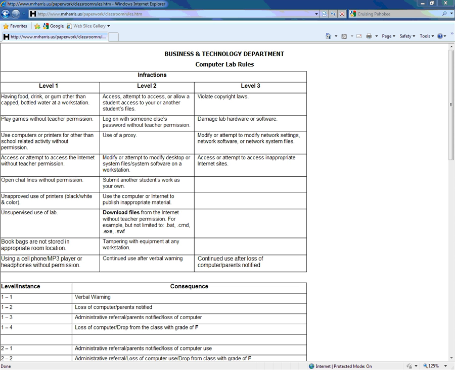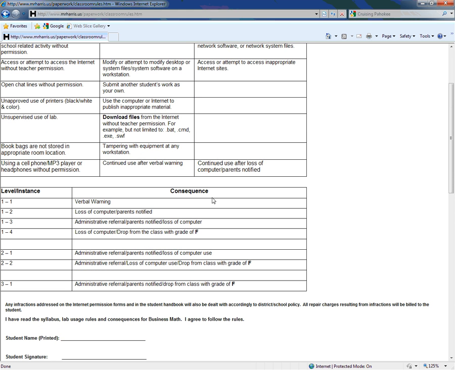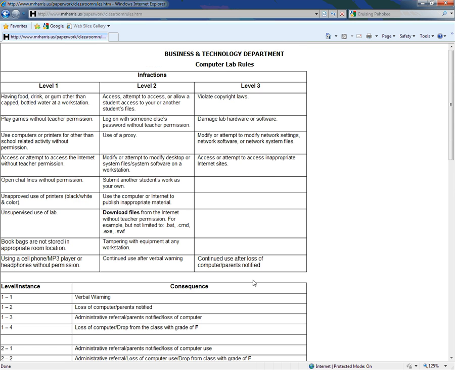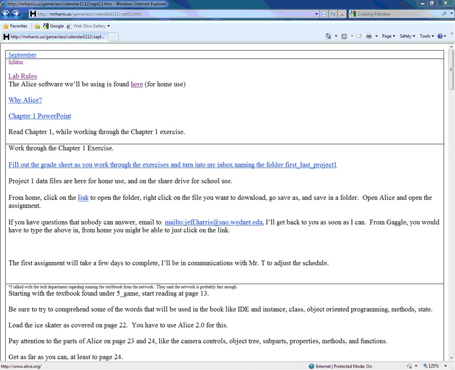These are the district lab rules. It's the next link. You're not supposed to do sneaky things like using a proxy server, trying to damage the computers, violating copyright laws. Those things will be a level 3 offense, which is an administrative referral or even something really serious like an F in the class, or they'll remove you from the class possibly. These are the same rules as for the entire district, so keep that in mind.